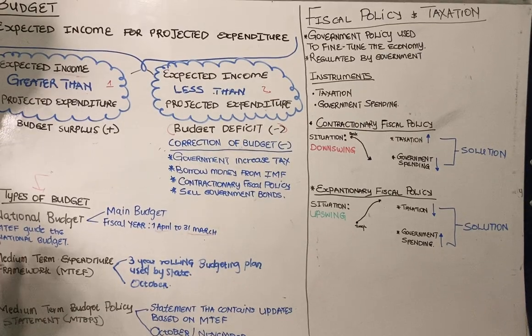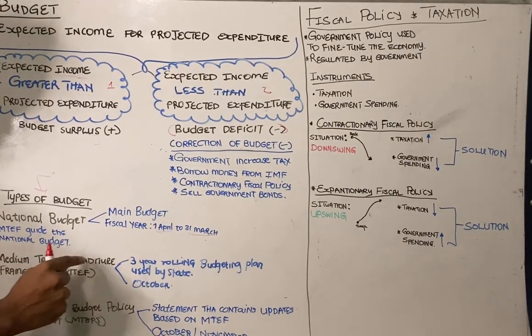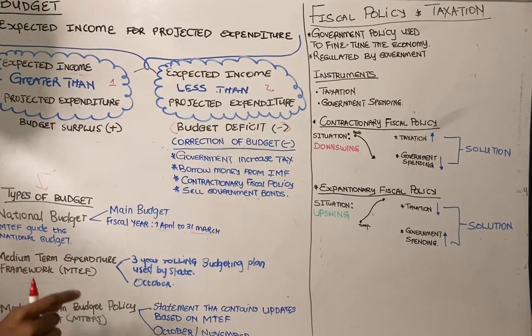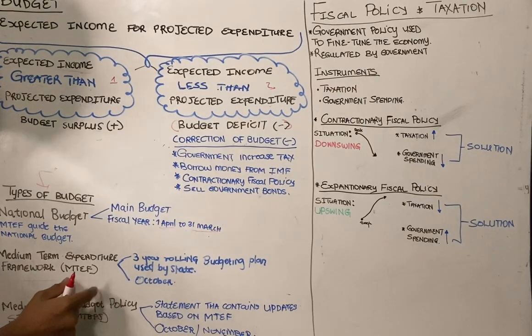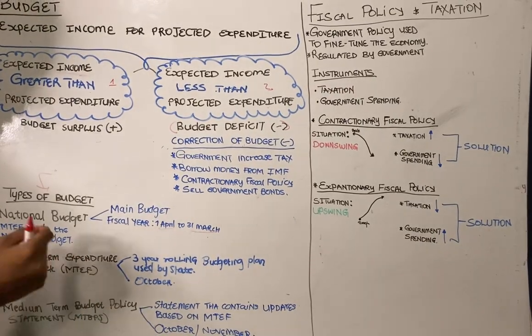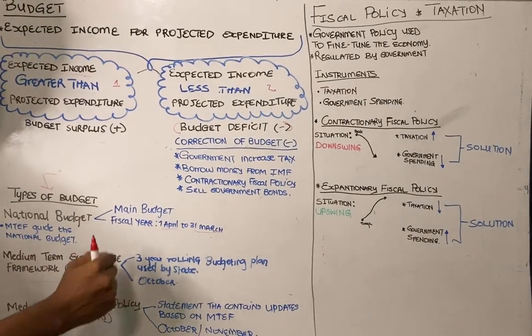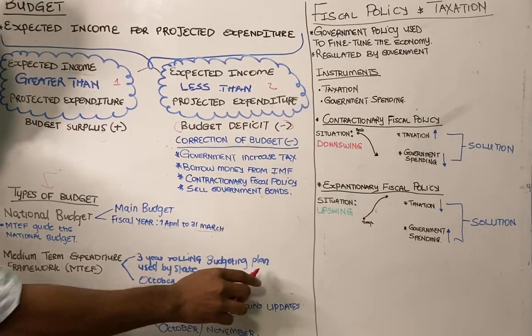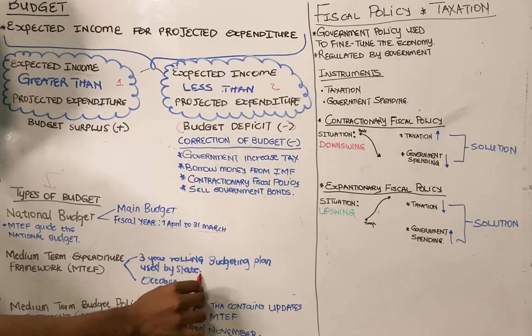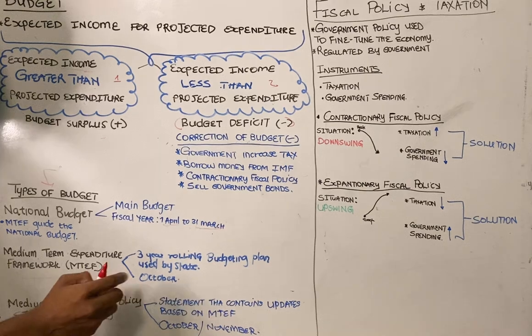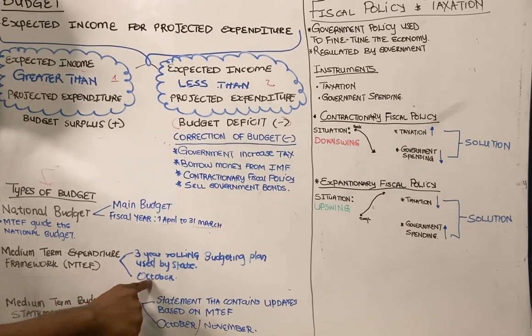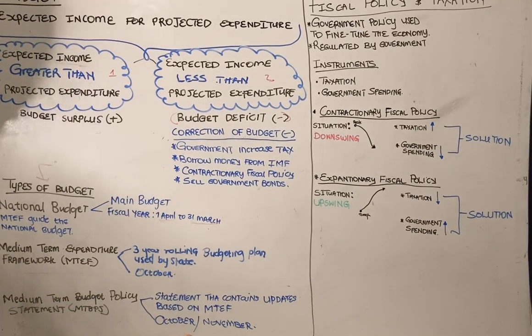Then the following one is the medium-term expenditure framework, also known as MTEF. What is MTEF? It is a 3-year rolling budgeting plan that is used by the state. It is normally announced during October. It is a 3-year rolling budget, right?